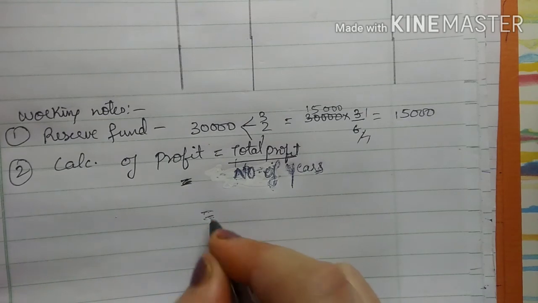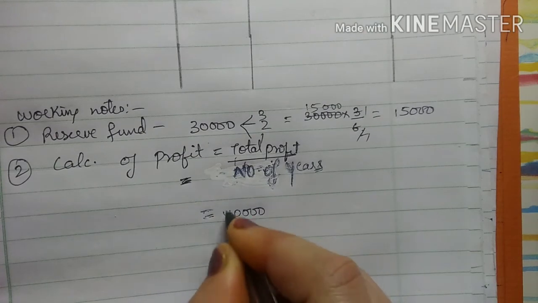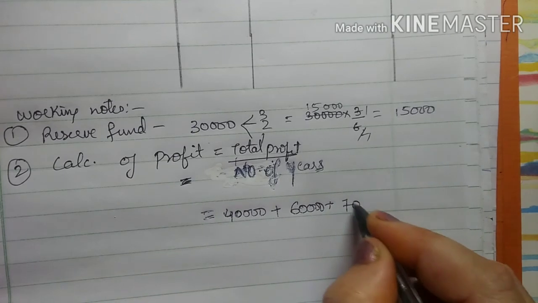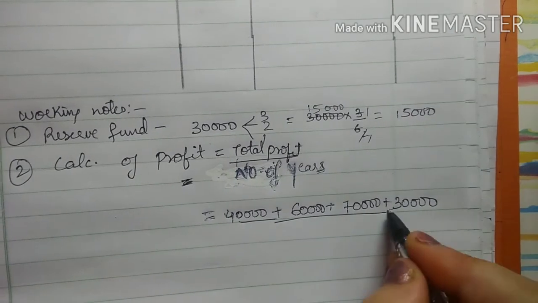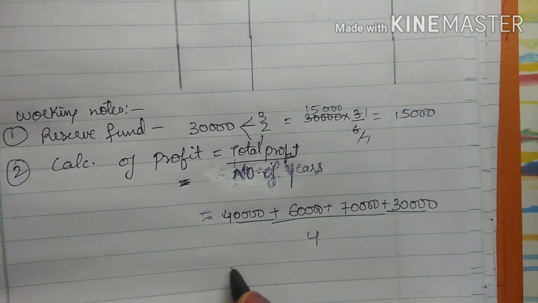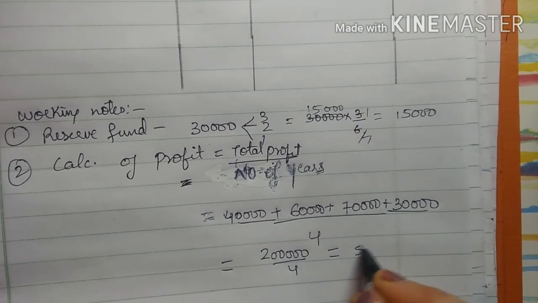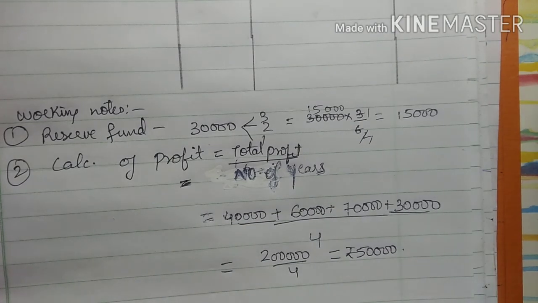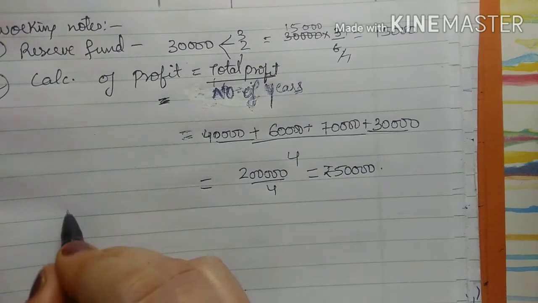So for the total profit, the amounts given for the last 4 years are 40,000 plus 60,000 plus 70,000 plus 30,000 divided by 4, and the total will be 2 lakh divided by 4, so it will come to 50,000, right? This is the average profit. Now from this 50,000 you have to calculate Virendra's share.